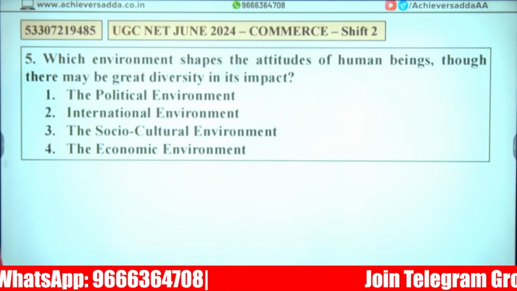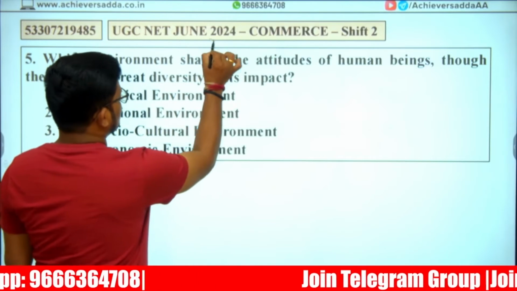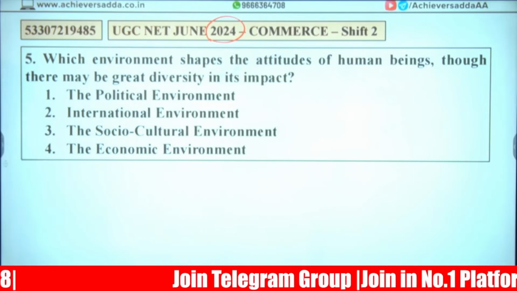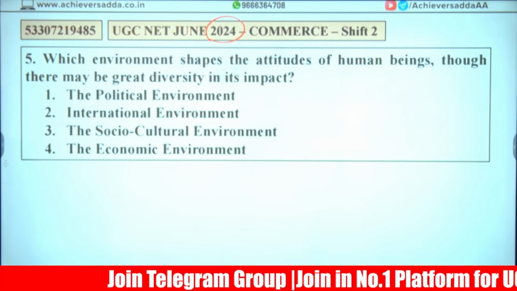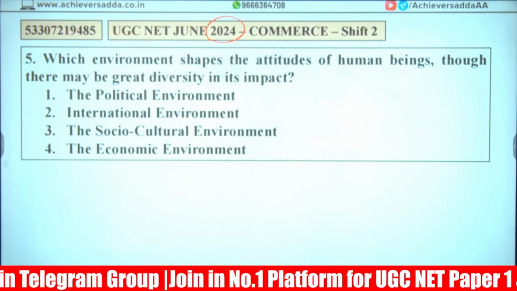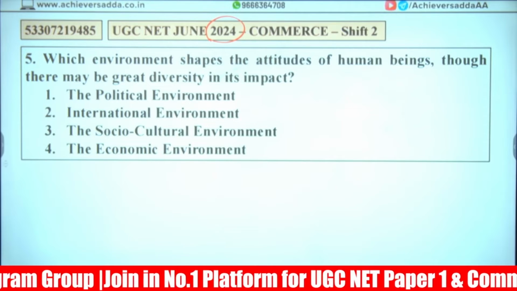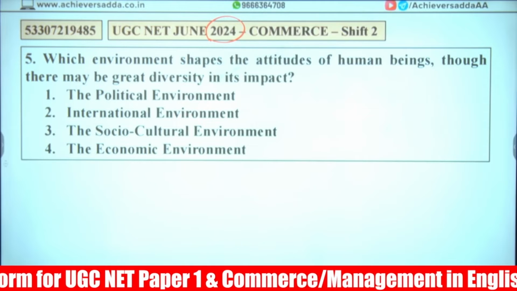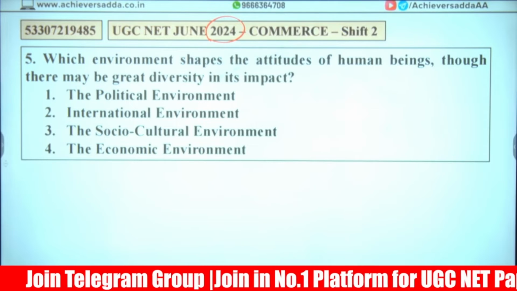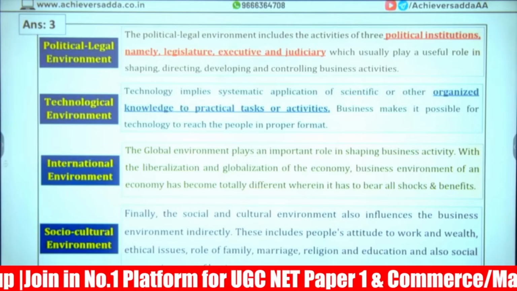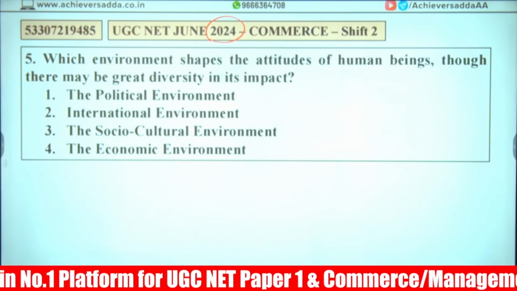Next, June 2024 question, shift number 2. Answer the question, please. Which environment shapes the attitude of human beings, though there may be great diversity in its impact? Political, international, socio-cultural, economic environment. Answer is 3, socio-cultural. Just now we have discussed.